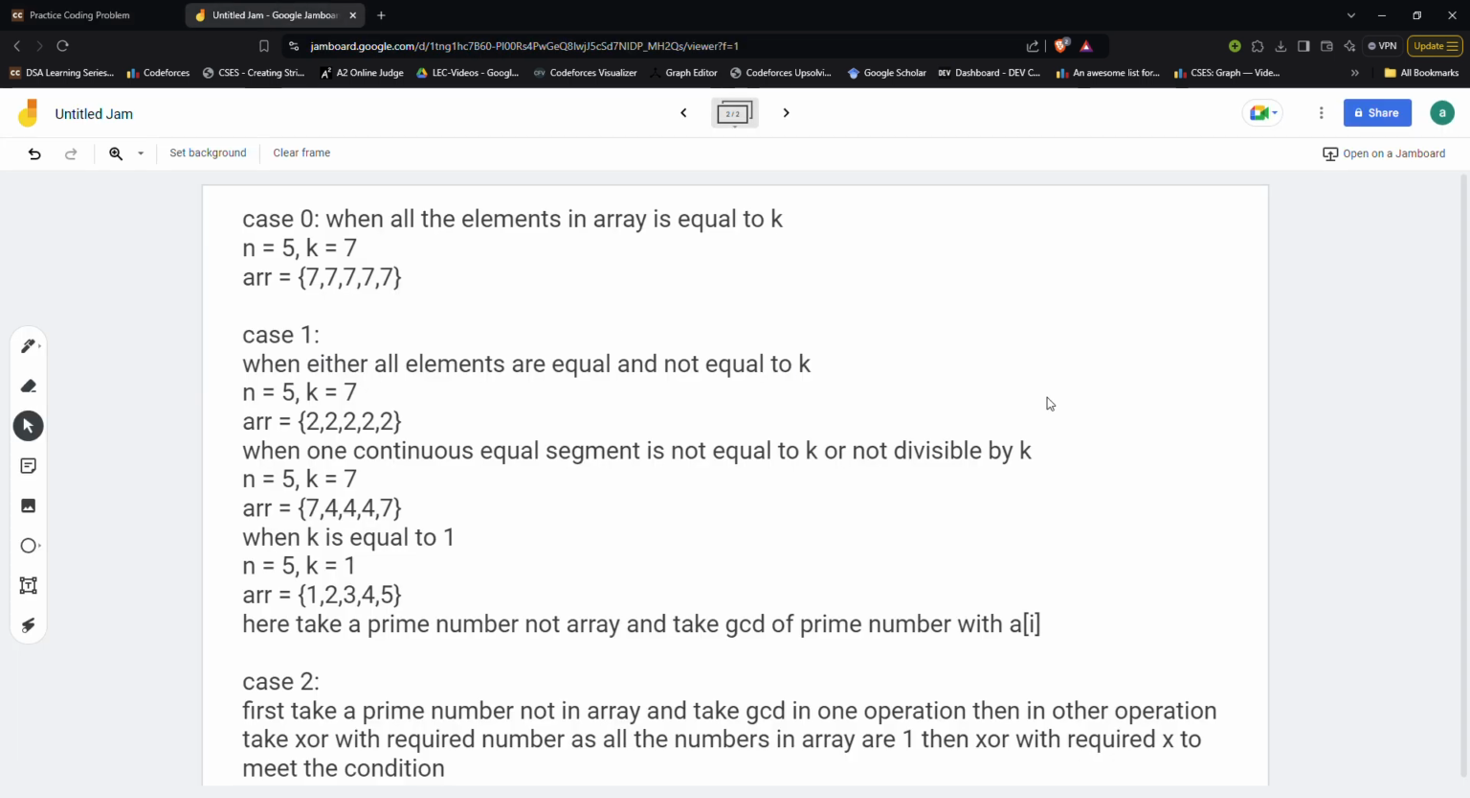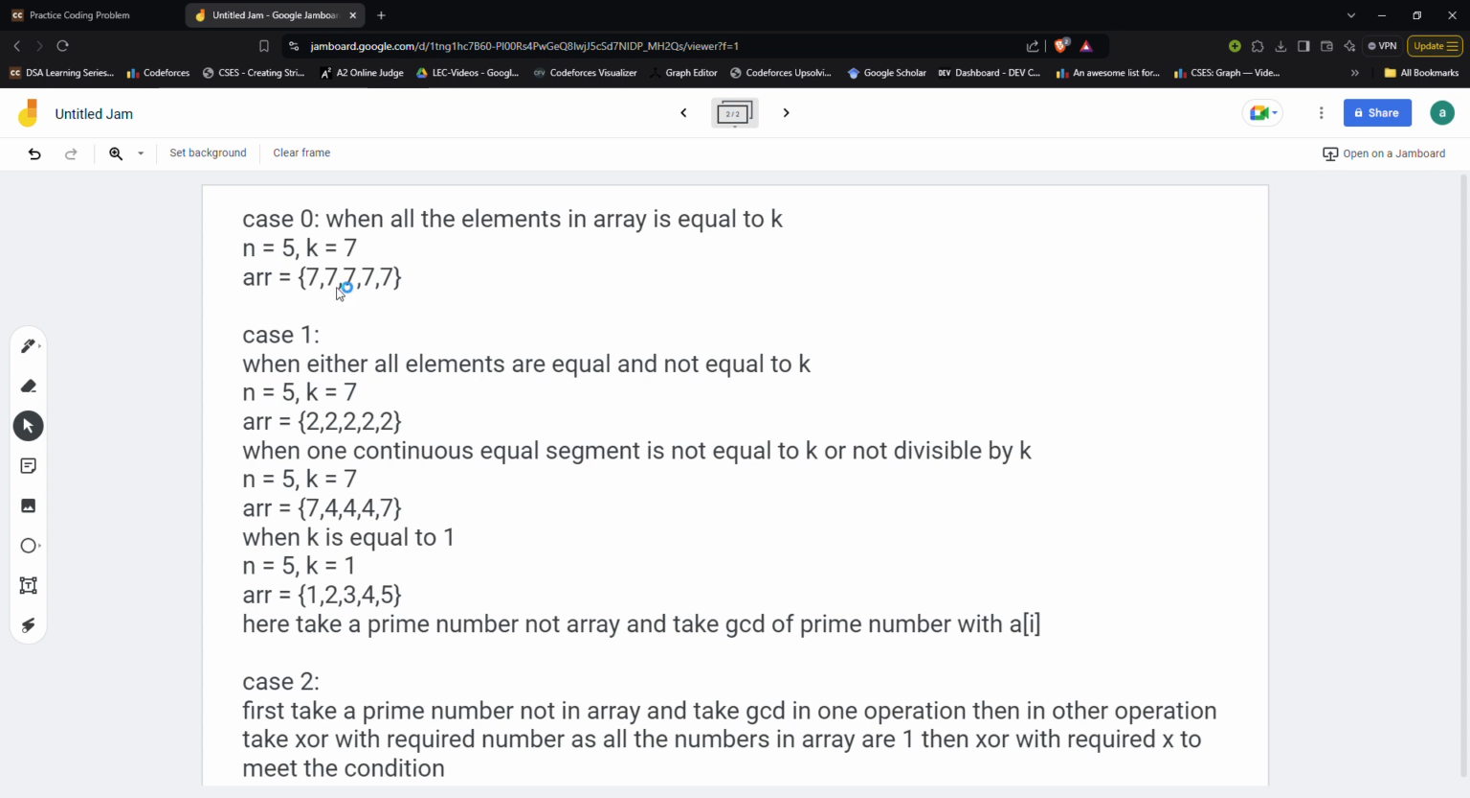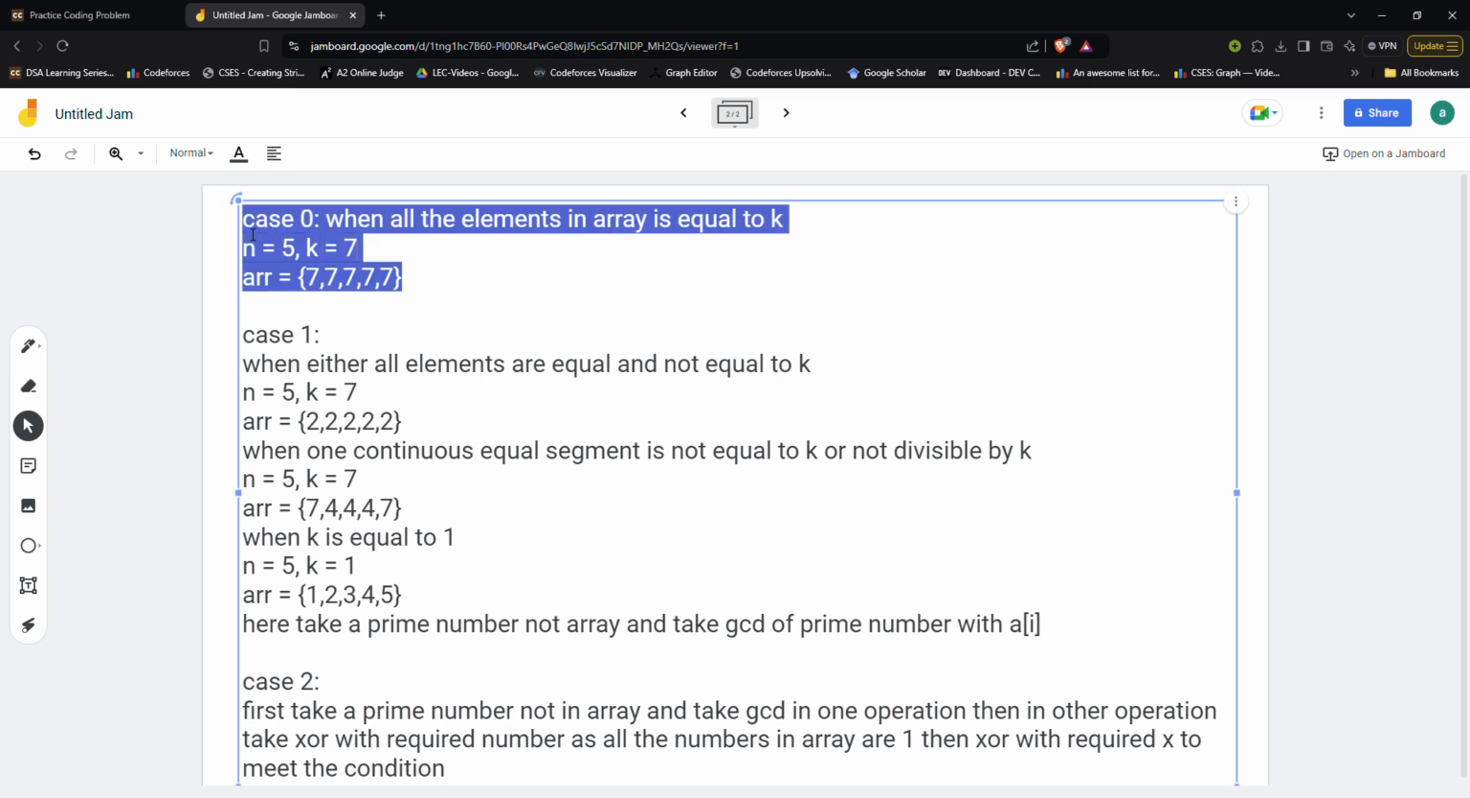There are only three cases that we need to consider. Our answer will be either 0, 1 or 2. Let's understand case-wise. When will my answer be 0? When all the elements in my array are equal to k. In this problem, if you see the second example, my array is of size 1 and its value is 3 and the value of k is also 3. So in that case my output is 0. Similarly, let's say my array size is 5 and k is 7 and all elements are 7. I don't need to do any operation. This is already meeting the final criteria. So this is case 0.